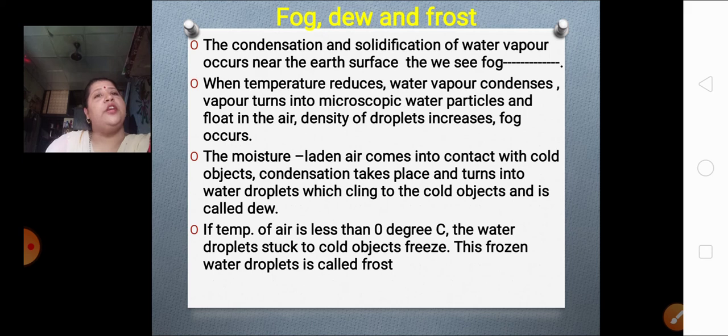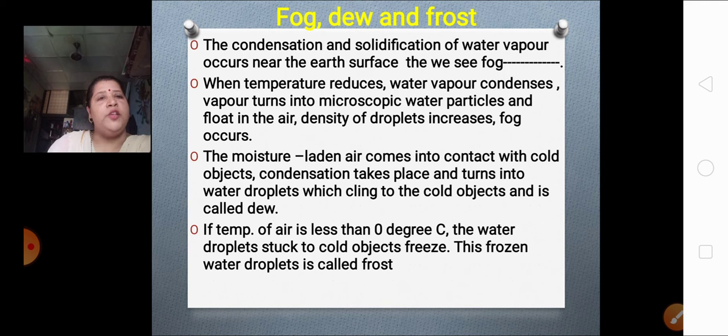When temperature reduces, as you all know, when the water vapor goes to an altitude, the temperature reduces over there. Water vapor condenses and turns into microscopic water particles, small water droplets, and they start floating in the air. At times the density of these droplets increases, and because of this, fog takes place.